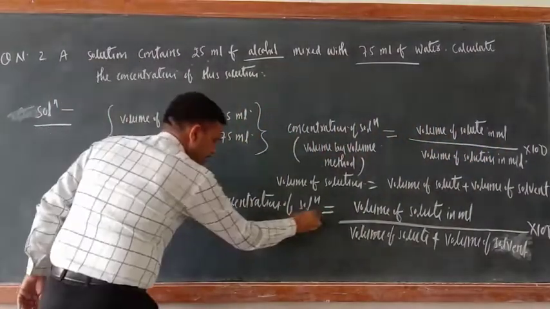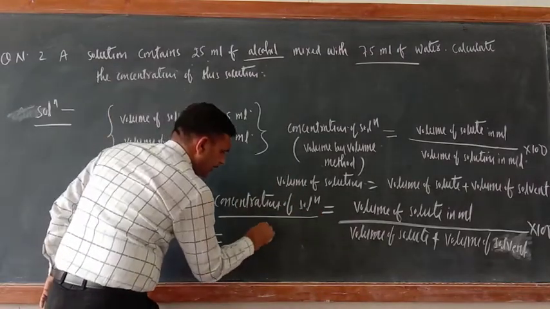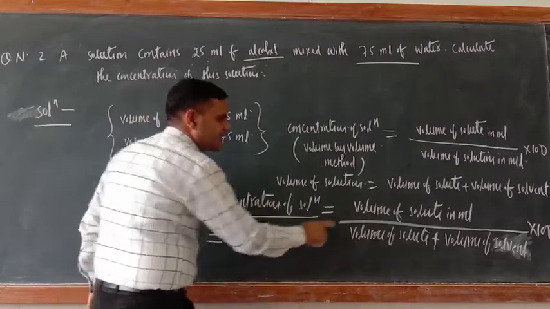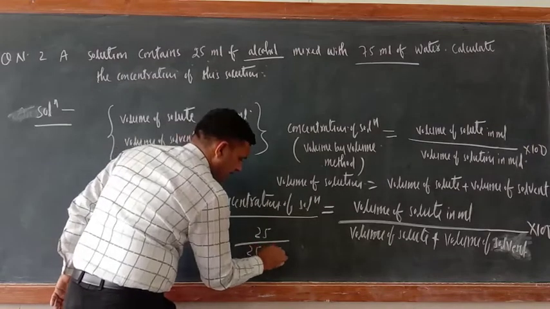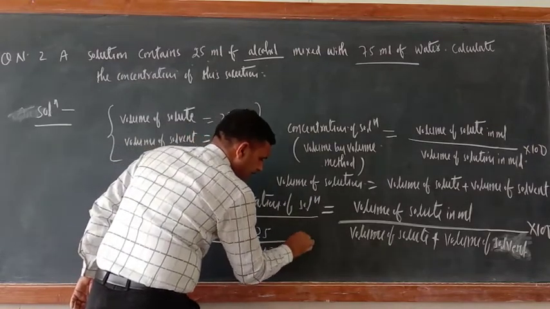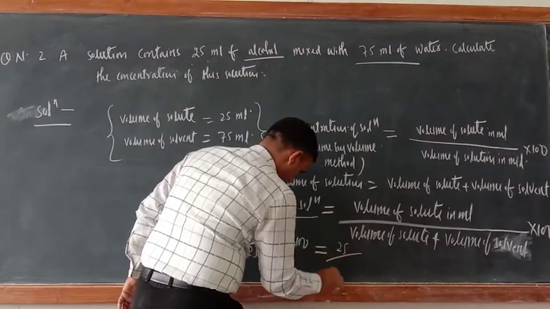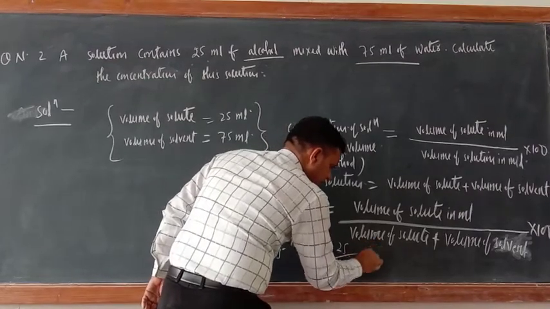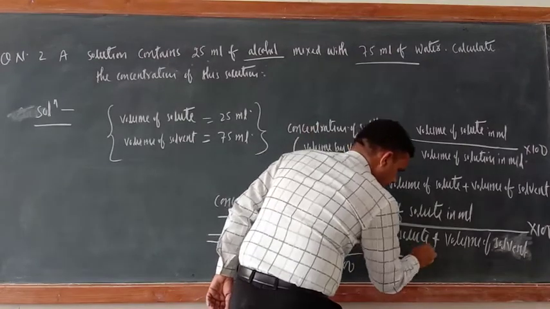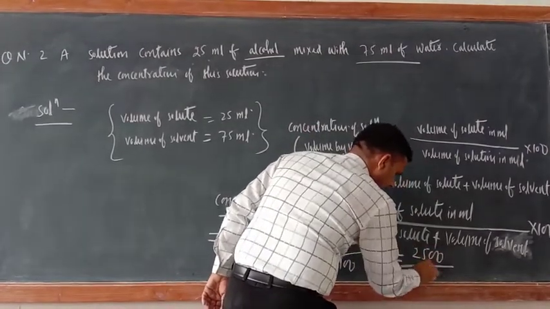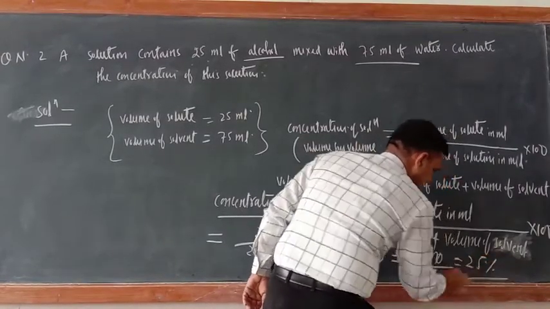Now you can put here: volume of solute equal to 25. Volume of solution is 25 plus 75, so 100, into 100. So that is equal to 25 divided by 100 into 100, which is 2500 divided by 100. So 100 cancels out, that is 25%.